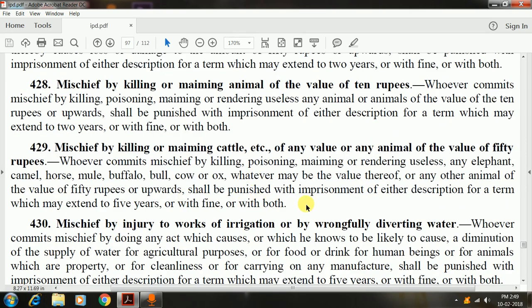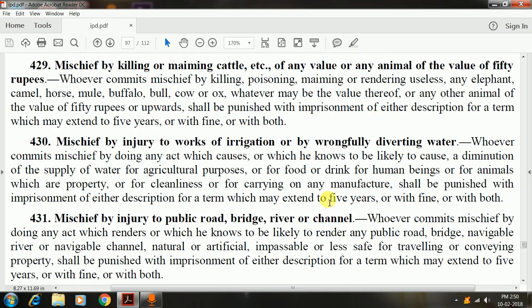Mischief by killing or maiming cattle or any animal of the value of 50 rupees. This is as regards maiming of animals, and the imprisonment extends to 5 years, because when these provisions were enacted, a camel, horse, mule, buffalo, bull, ox, or cow was considered valuable. So the punishment for such acts is a little more. Of course, this is in addition to other offences that the person will be subject to, that is, the Prevention of Cruelty to Animals Act also, because causing injury to any animal is also an offence.